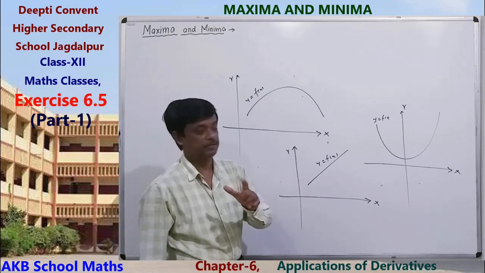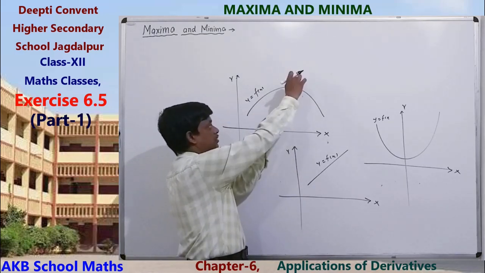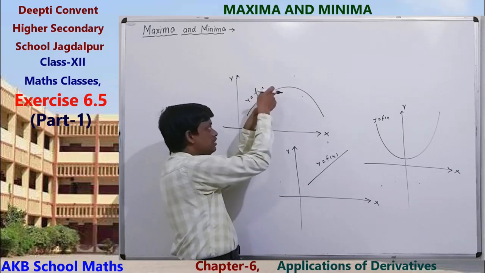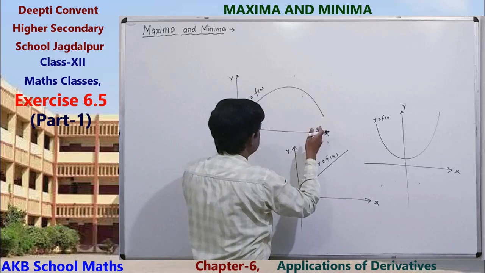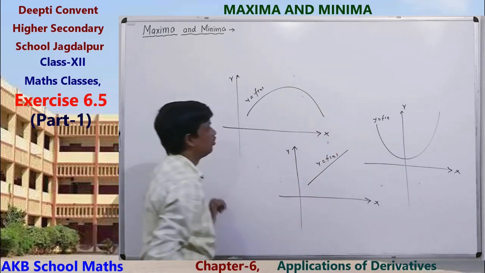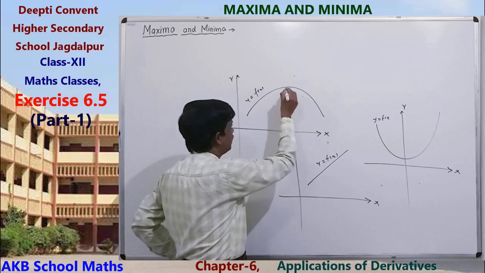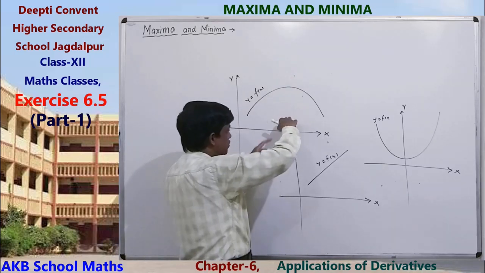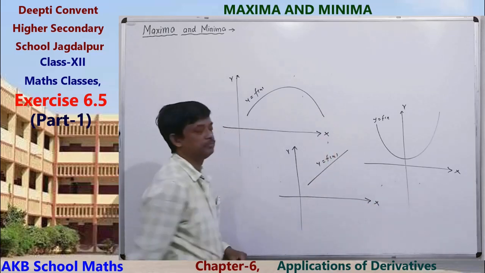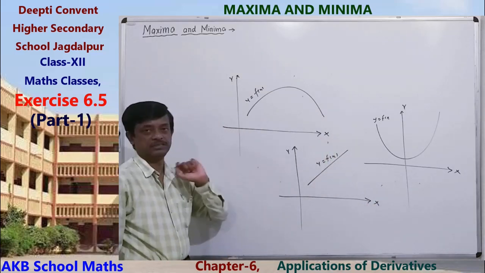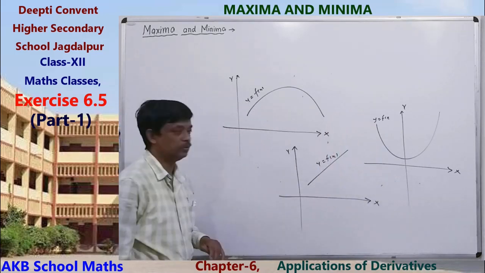Then we can see the value of the function, where the domain of the function is the whole real numbers. In this case, we see that the maximum value may be here, but the minimum value does not exist if the domain goes infinitely.